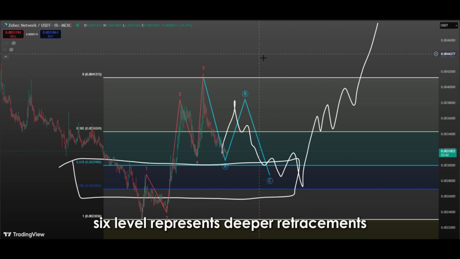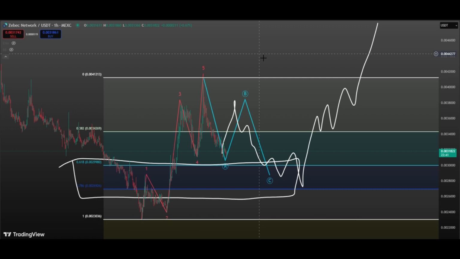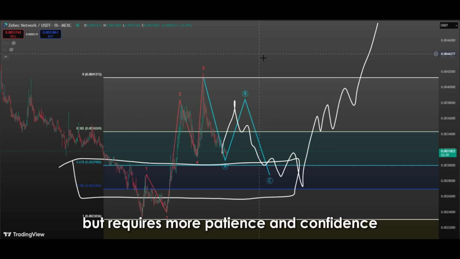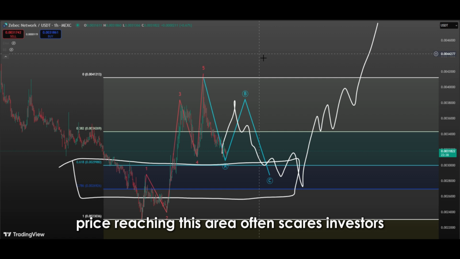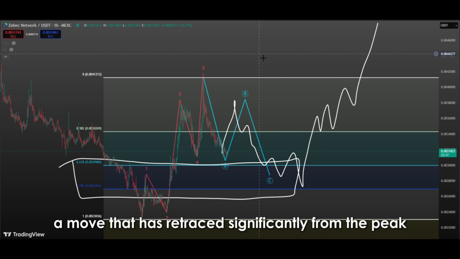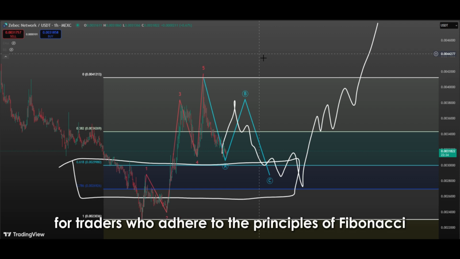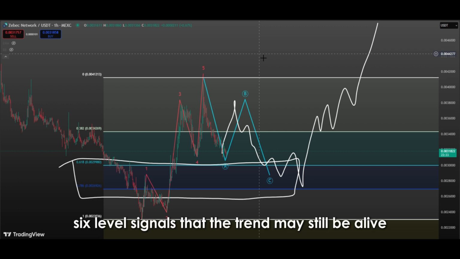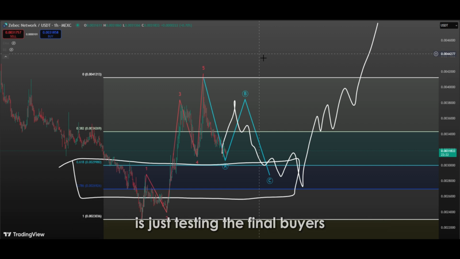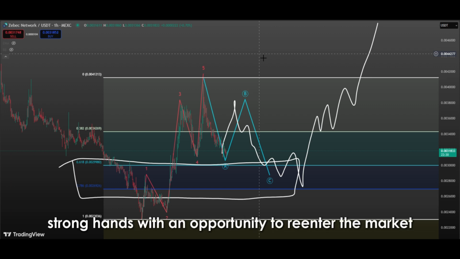The 0.786 level represents deeper retracements. This level is generally less well known, but requires more patience and confidence. Price reaching this area often scares investors. A move that has retraced significantly from the peak often gives the false impression that the trend is over. However, for traders who adhere to the principles of Fibonacci, the 0.786 level signals that the trend may still be alive, is just testing the final buyers and providing strong hands with an opportunity to re-enter the market.